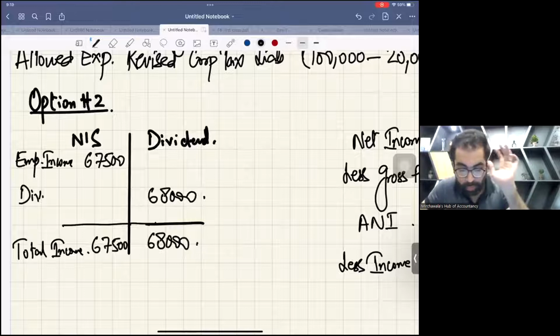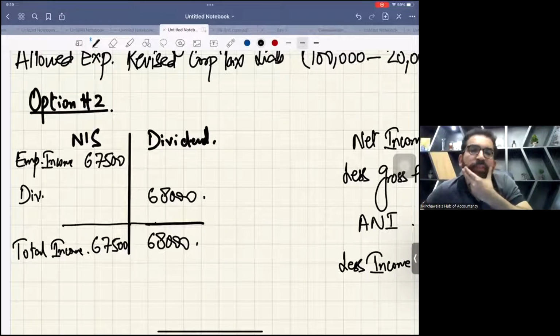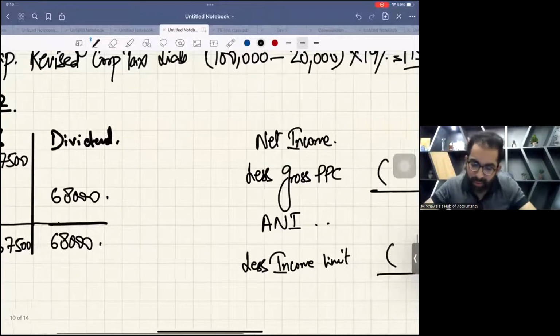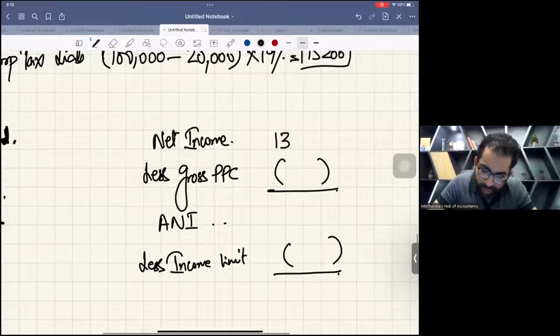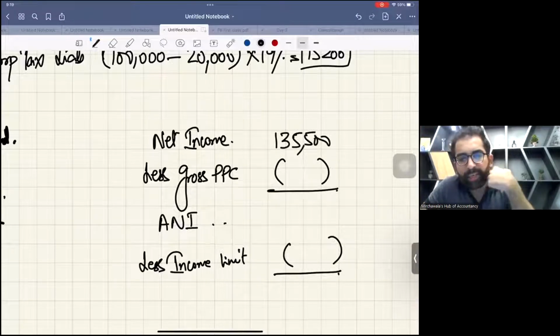Now you will have some more tax calculation. Now add these two. You will go to the side working for ANI. 68 plus 67 is how much? 135,500. See, the side working is 135,500. Now, in order to calculate ANI, you need to deduct two things.